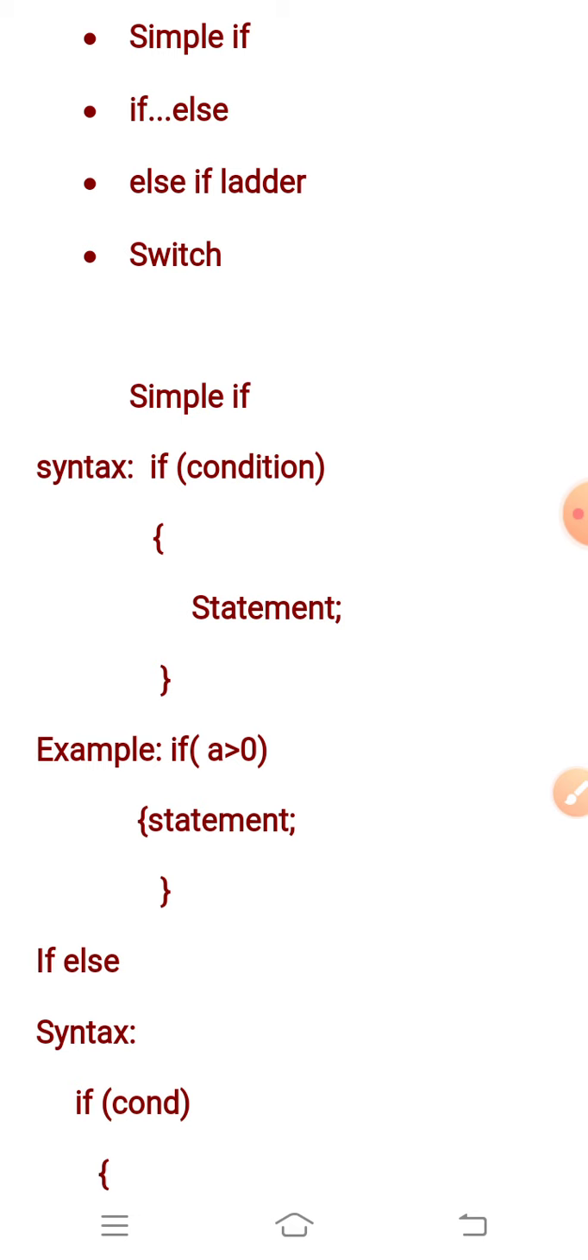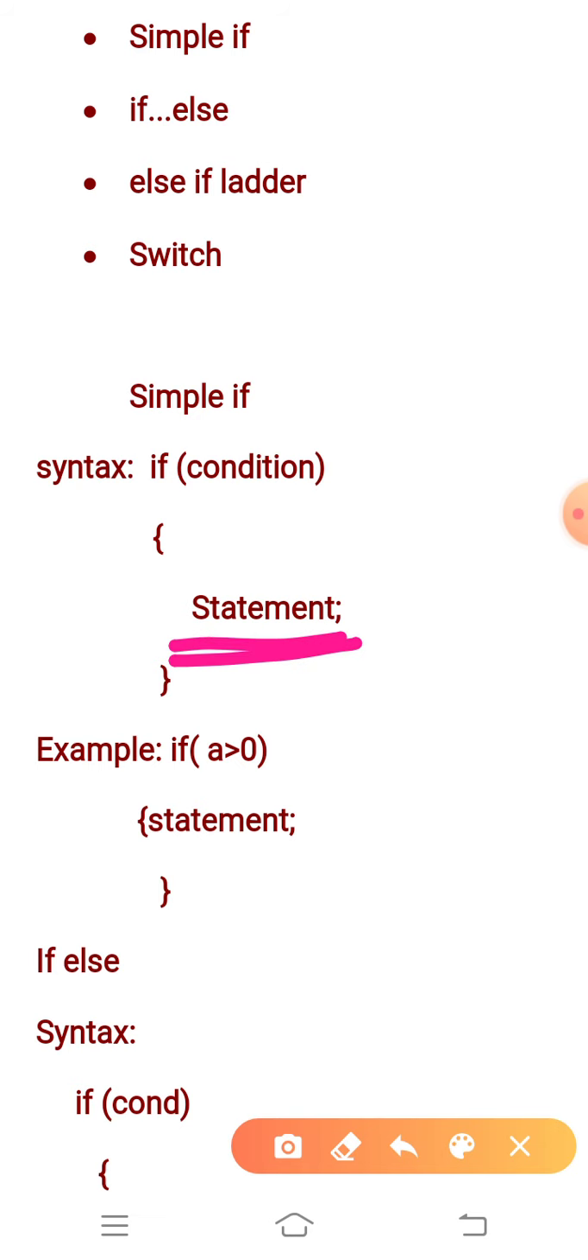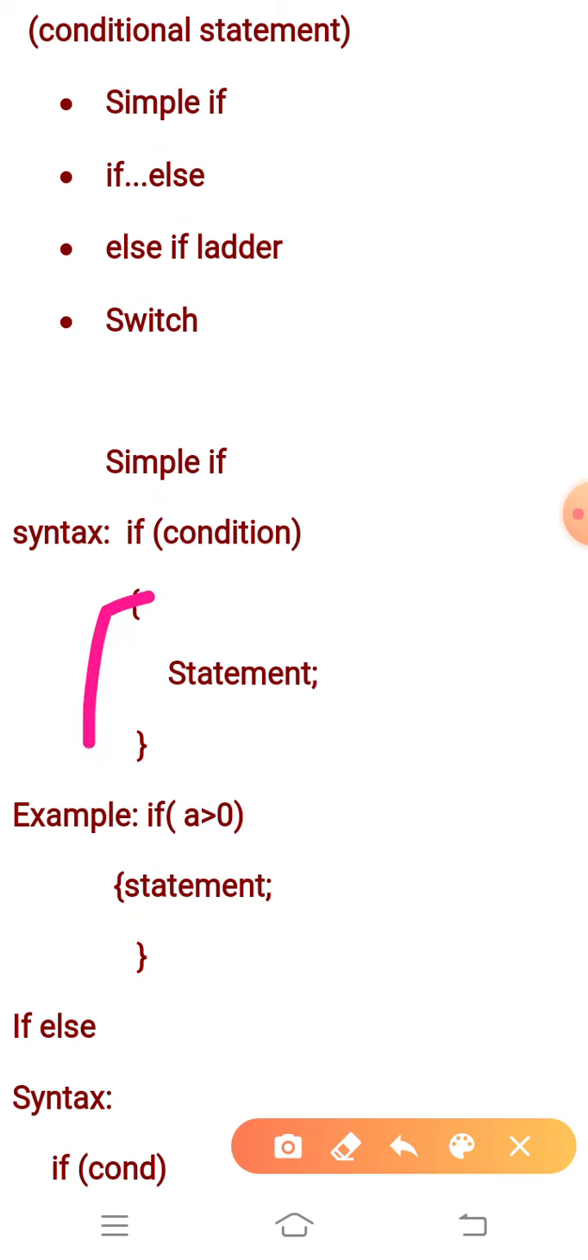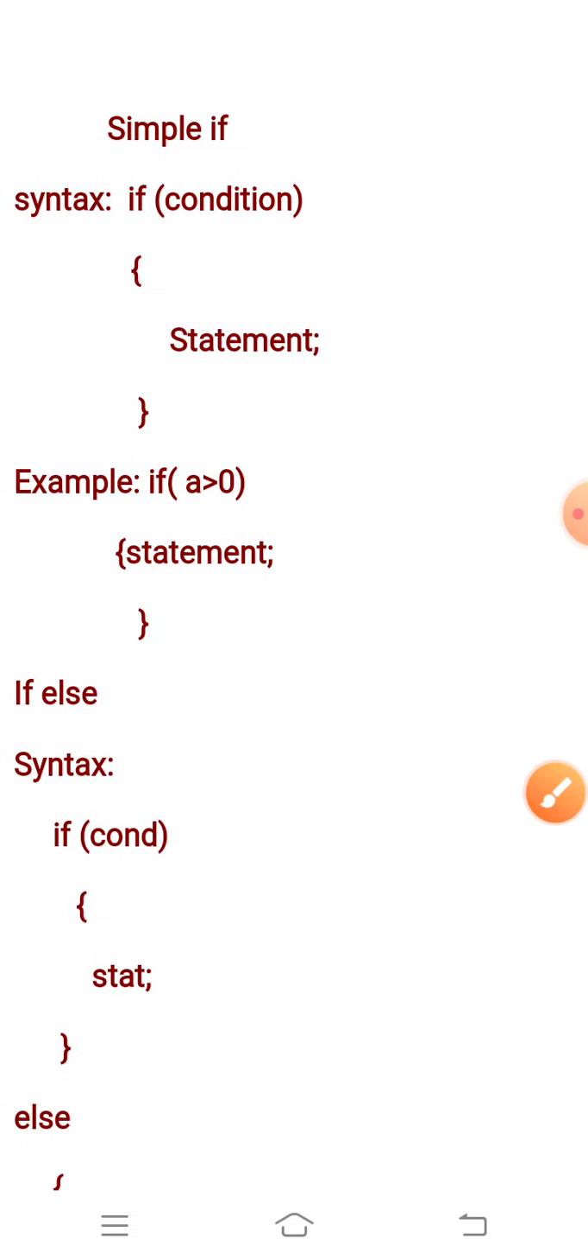Here one statement or multiple statements can be present: statement 1, statement 2, statement 3, different statements can be present in the if block. This is the block of the if statement. Say, for example, this is the example. The condition is whether a is greater than 0.